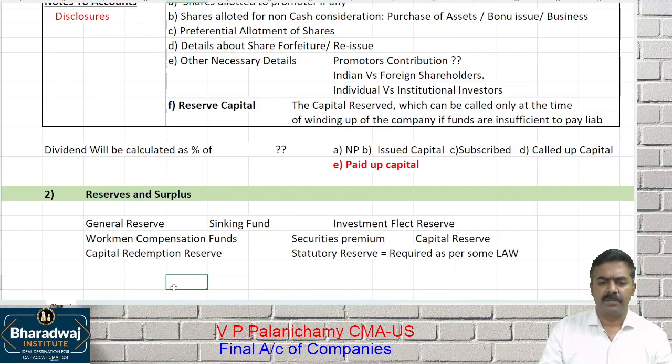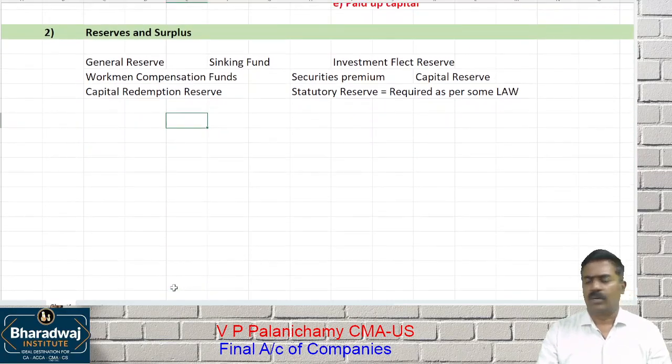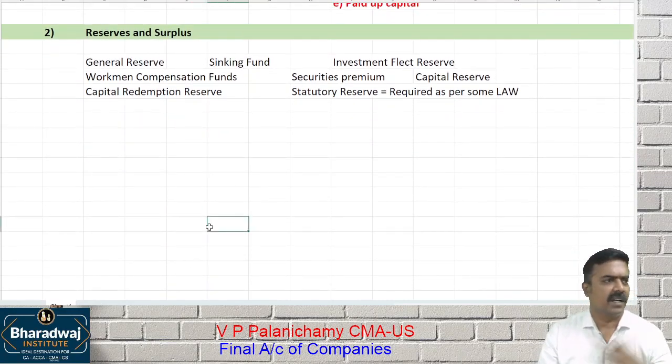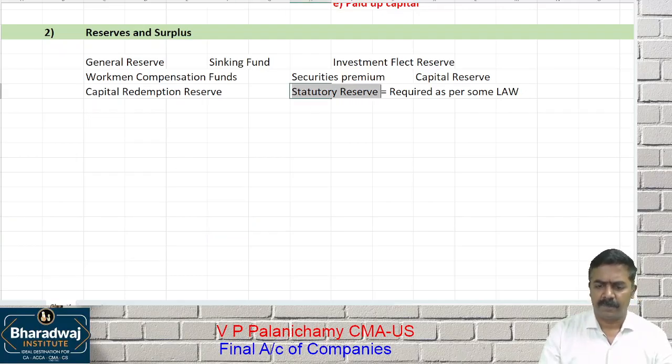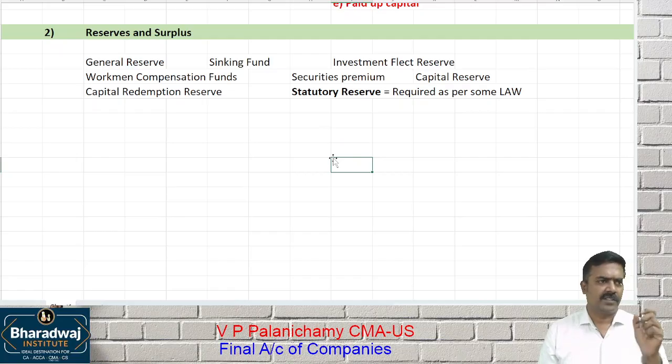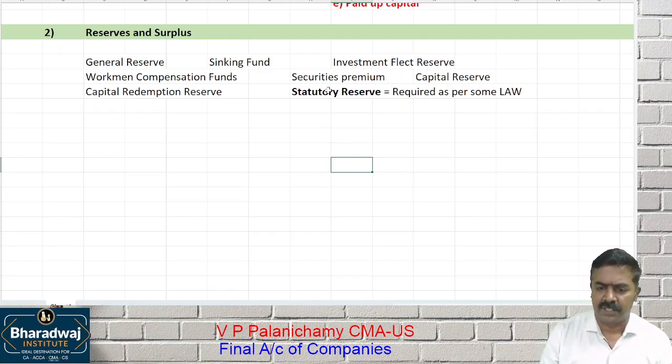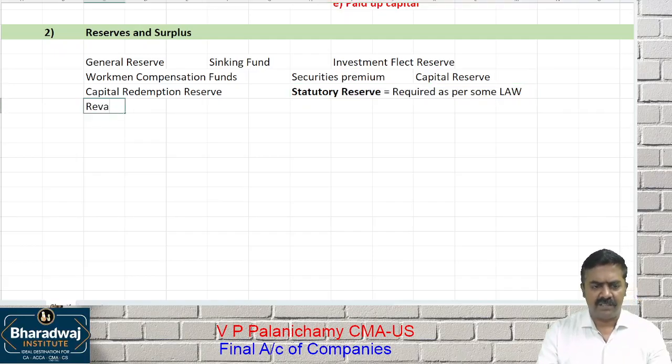It can be as per the Income Tax Act, or as per the Workmen Compensation Act, Payment of Wages Act, Gratuity Act, and so on. Any reserve. What do you mean by statute? Law. Statutory means as per law. As per law, when you create some reserve, that is called which reserve? Statutory reserve. It can be a revaluation reserve. What do you mean by revaluation reserve?